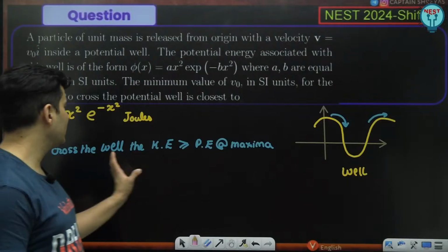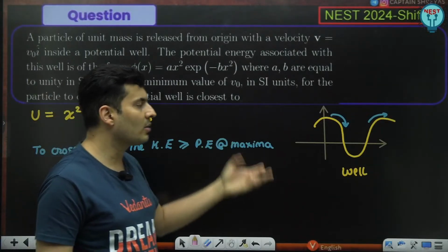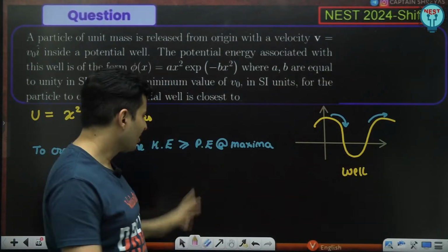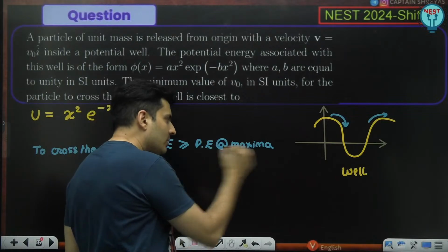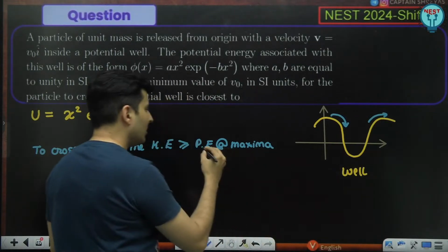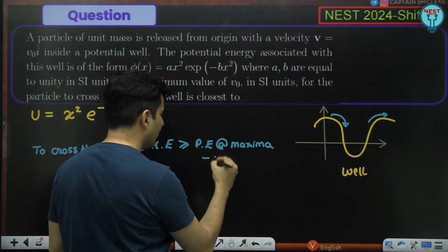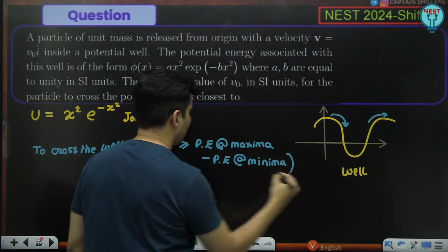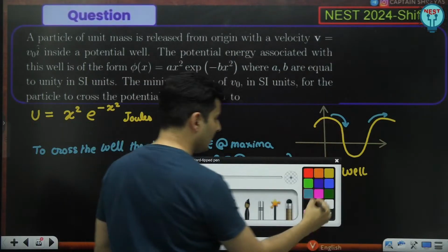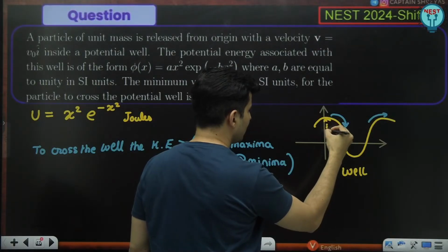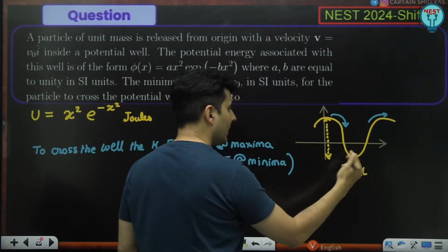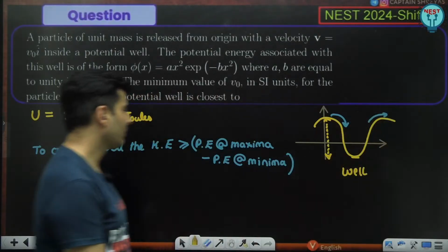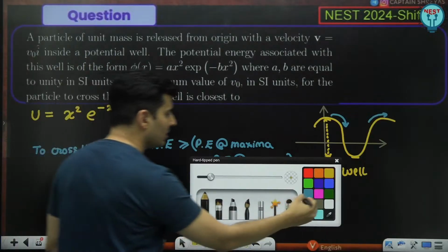So the kinetic energy that you have should be more than or equal to the potential energy at maxima as compared to the minima. Actually, this is not the absolute maxima that you should consider. It is the potential energy at maxima minus the potential energy at minima. Technically, it should overcome the whole potential energy, that is this much amount of energy. If it has this much energy, it can overcome that well. So definitely we can do this problem now.